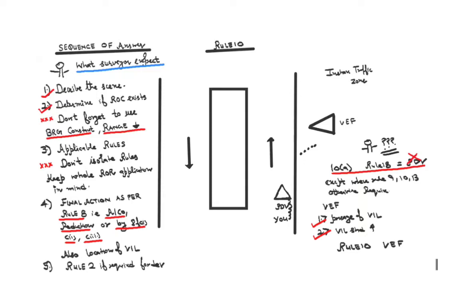Now many will argue that why I'm going for a reduction here. I already told you that you need to also think about location of a ship, because I know if I alter, I'm going to end up in the inshore traffic zone, which is a breach of rule number 10. I can avoid that simply by reduction of speed.